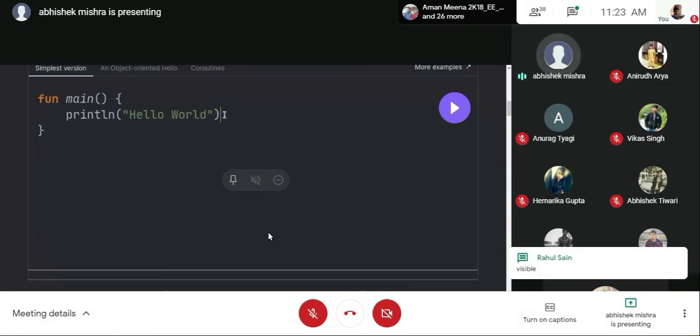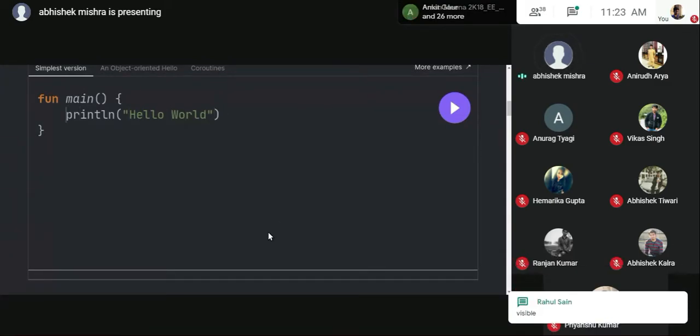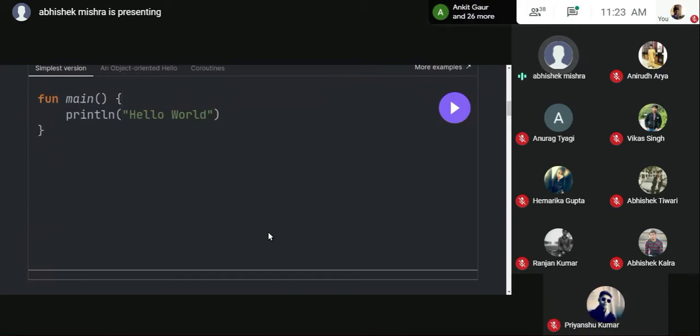So we have this function, and why do we have this main function? I'll tell you. According to the Google form that you filled, we are expecting that 20% of people have prior programming knowledge of Kotlin. So we basically need a main function to run our code, and this is a simple print statement. When you read the basic syntax, you'll find that there is a small difference between print and println. I'll show you right now.